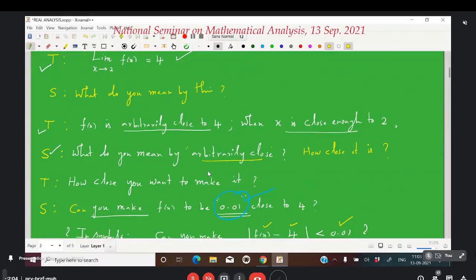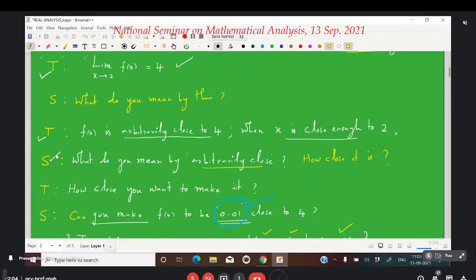For example, in this conversation between the student and the teacher, if the student comes with some very big number like 1000, the teacher need not think much. Without thinking, he will be able to give his delta to be 1. Right? When the student comes with some very small number like 0.01 or 0.001, the teacher has to divide his number by 2 and reply carefully. Are you getting my point? If you come with a very big epsilon, then my job of giving you back a delta is very simple. Is it okay? Are you able to understand?